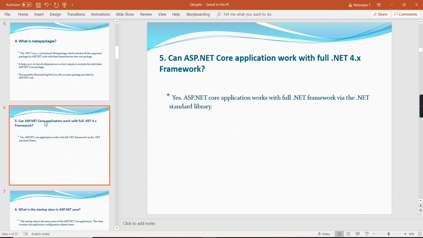Can an ASP.NET Core application work with the full .NET 4.x framework? Yes, an ASP.NET Core application can work with the full .NET Framework via the .NET Standard Library.